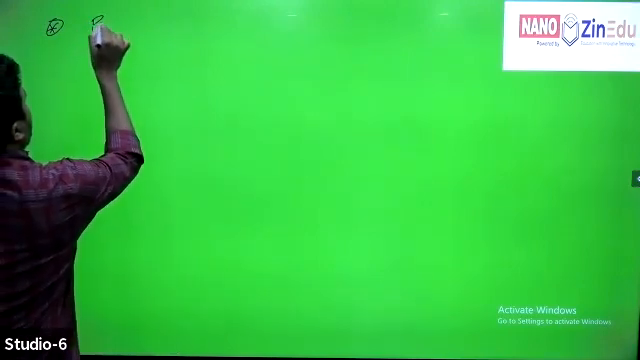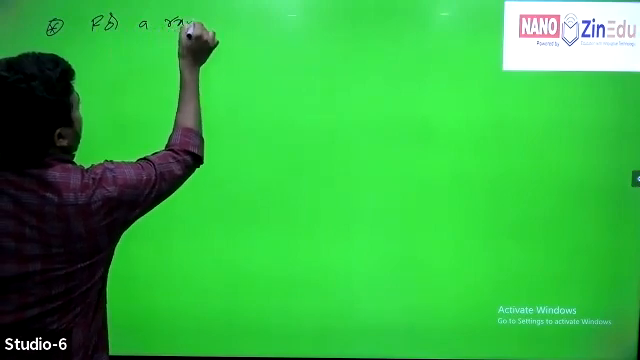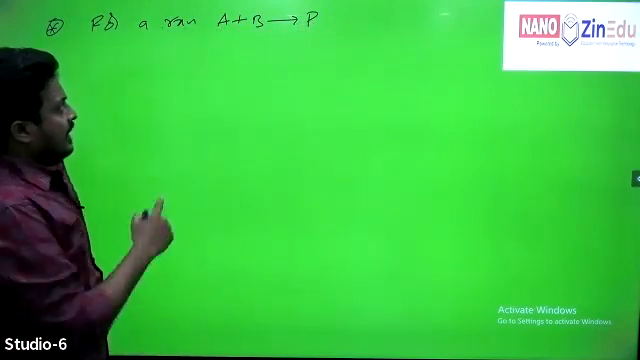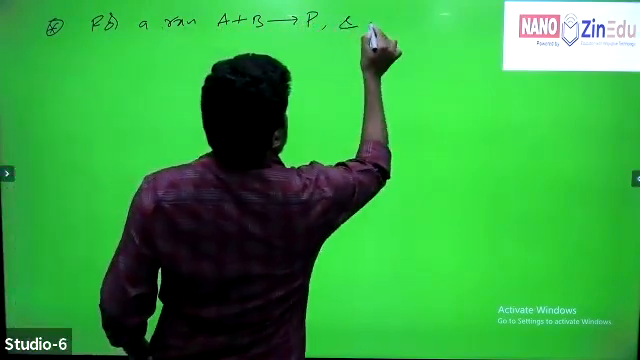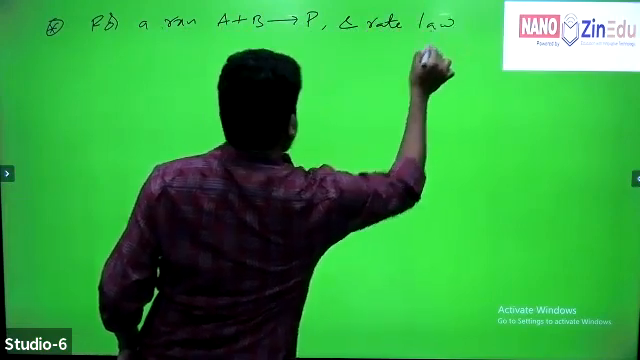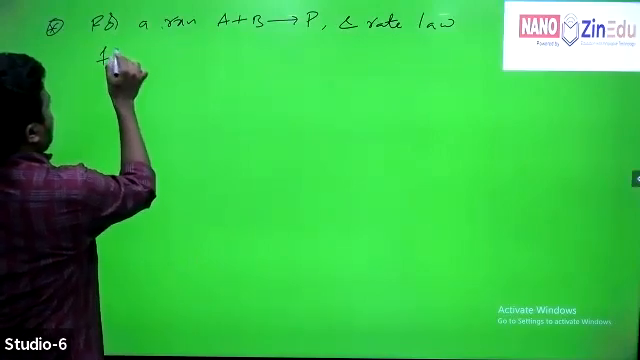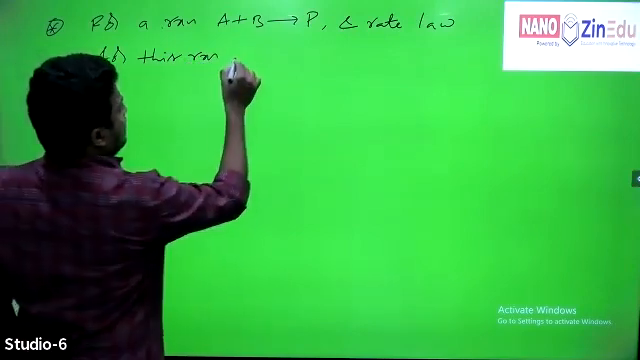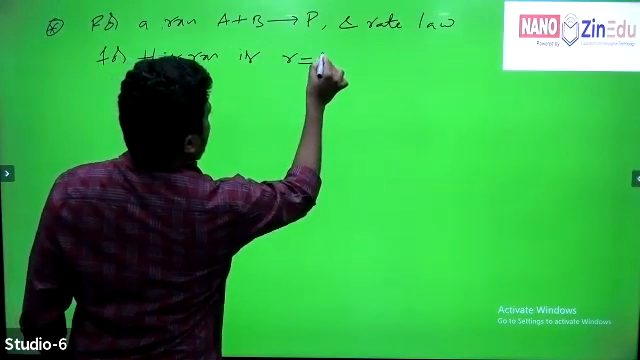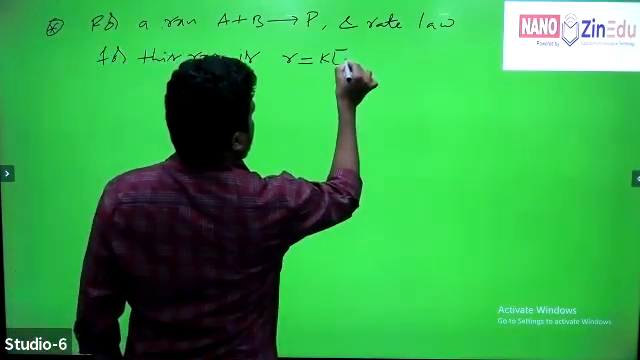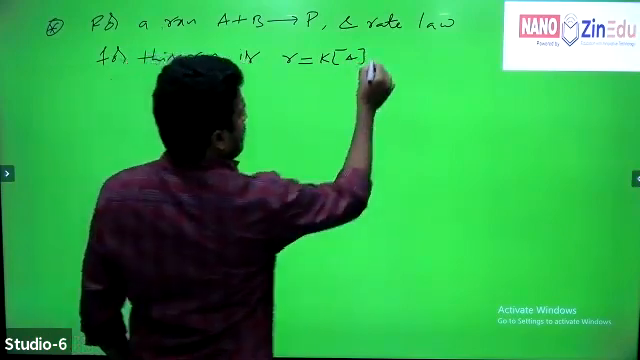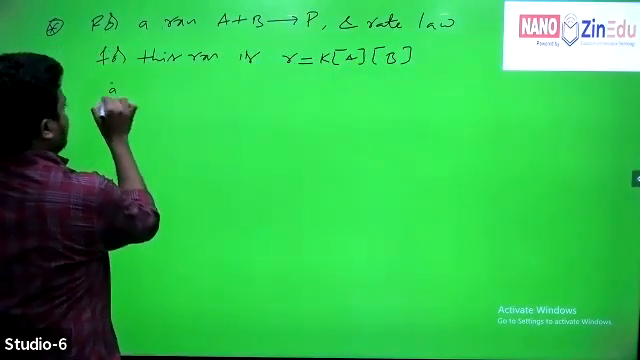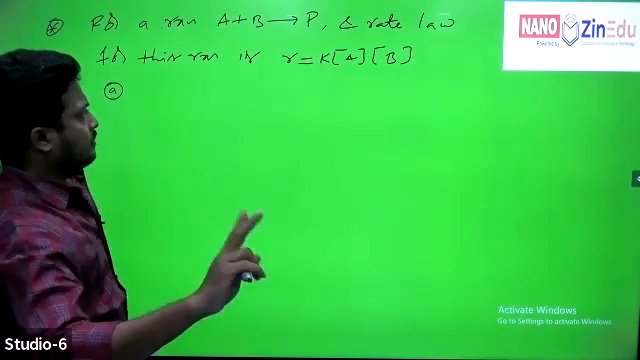For a reaction A plus B gives two products, the rate law for this reaction is R is equal to K into A into B. If concentration of both the reactants